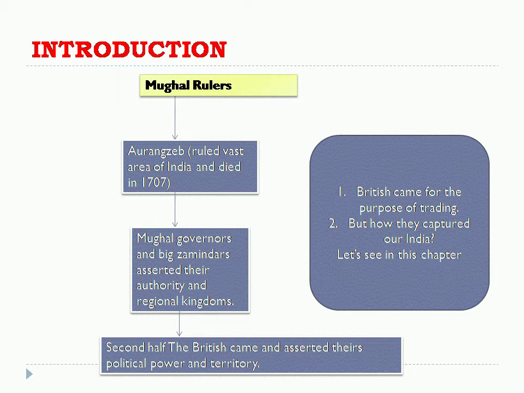This is the first half. These people subdivided into many regional parts and ruled. In the second half of the 18th century, the British came and asserted their political power and authority over these people.